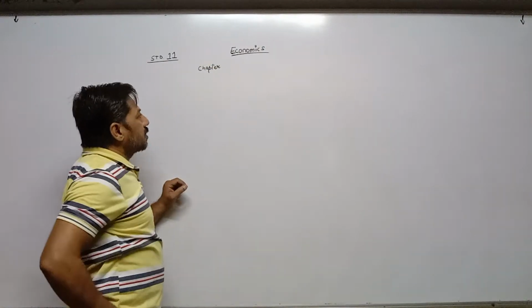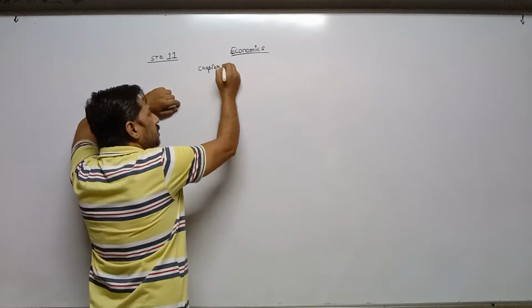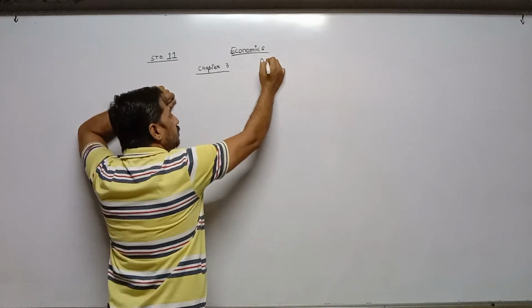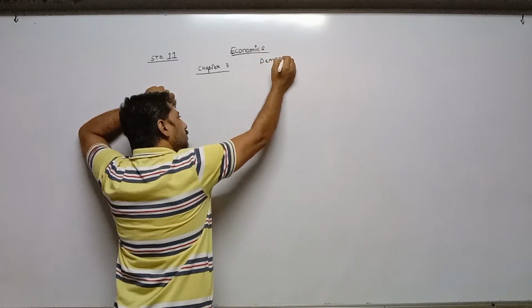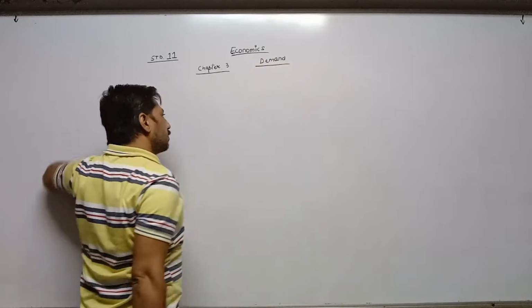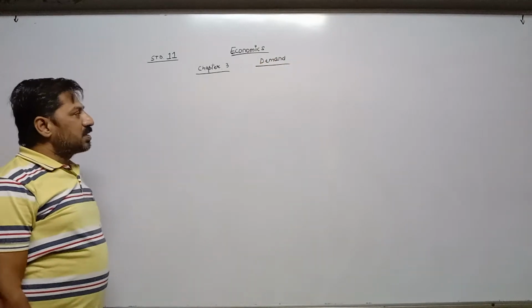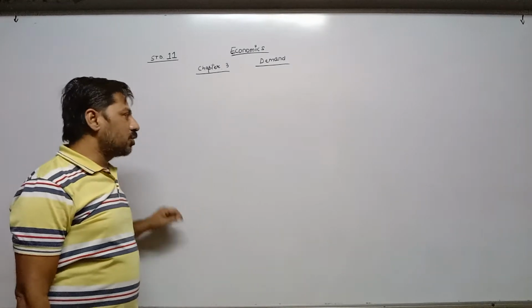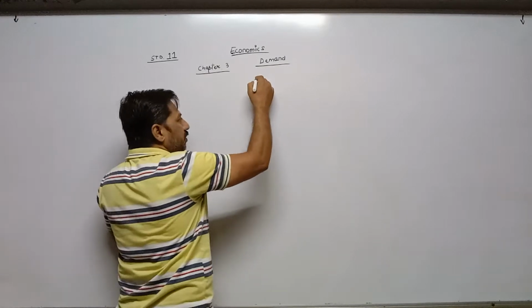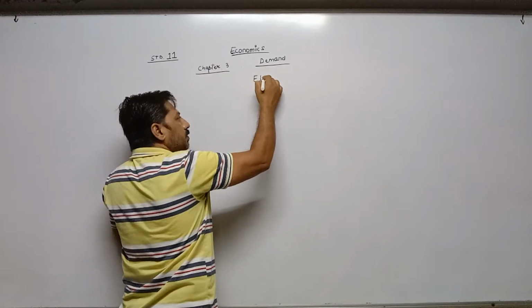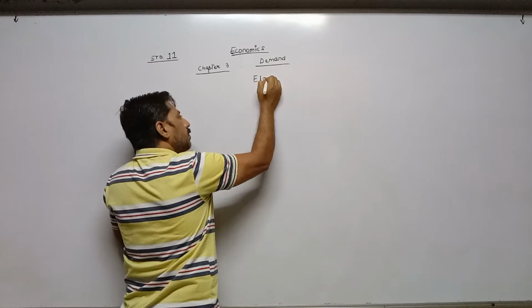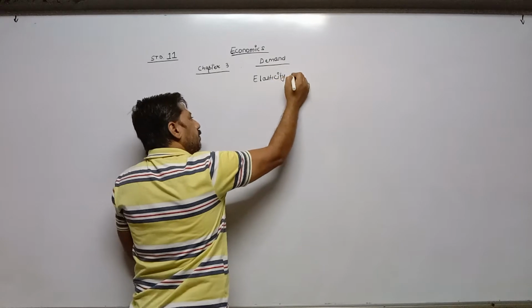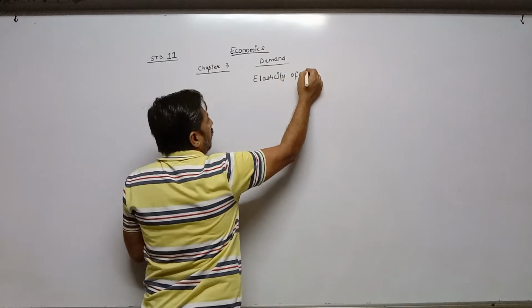Today will be the last lecture for this chapter, chapter 3 in economics. Chapter name: demand. In the previous lecture we have completed income effect and substitution effect. Now the last topic is elasticity of demand.